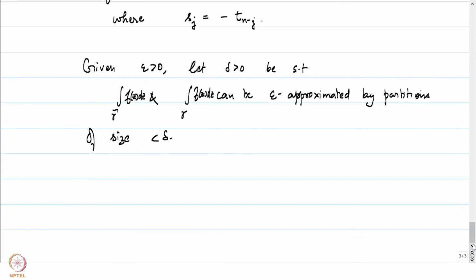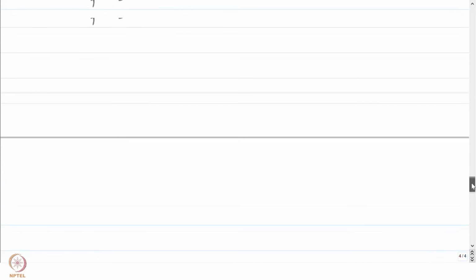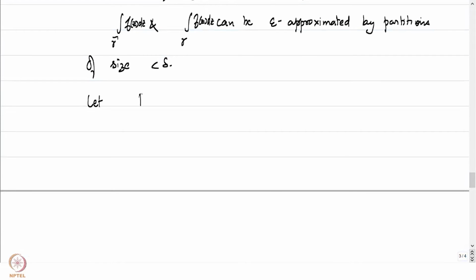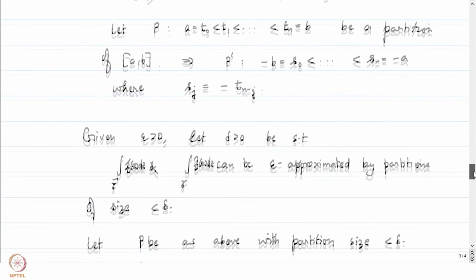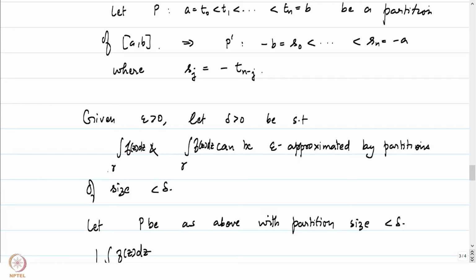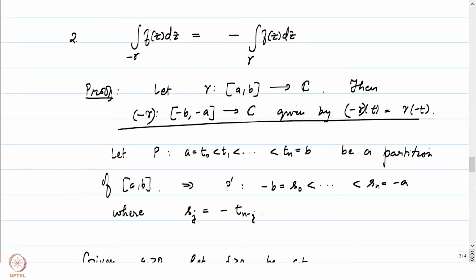Suppose we pick our delta in this manner, and let P be as above with partition size less than delta. Then let's look at the integral over minus gamma of f of z dz. I hope I have not written gamma tilde above, because yes, it was minus gamma very specifically. This is not some arbitrary curve that we are considering. This is exactly this curve that we are considering.